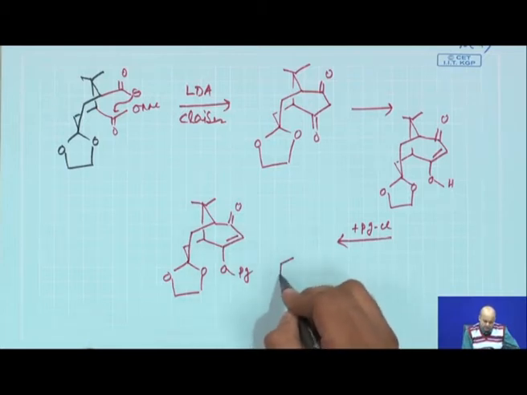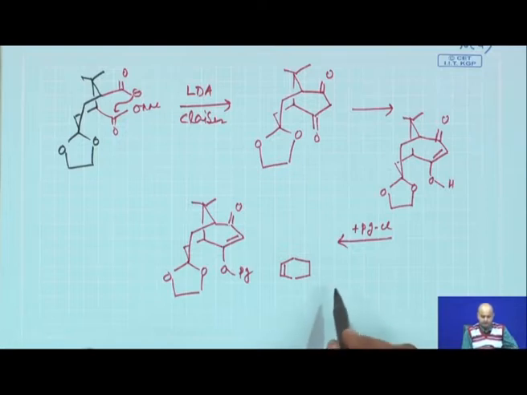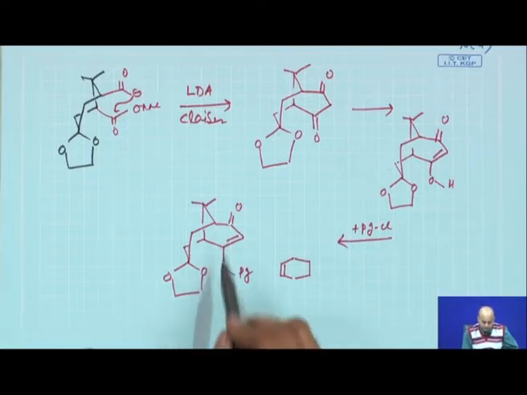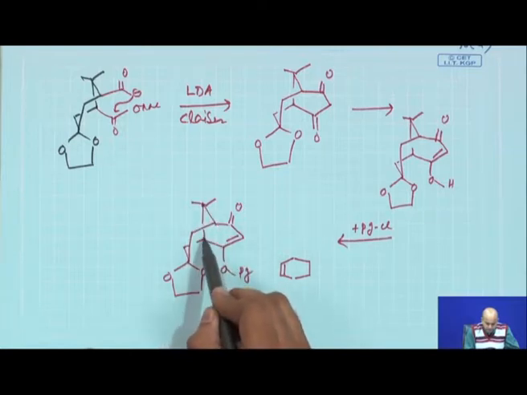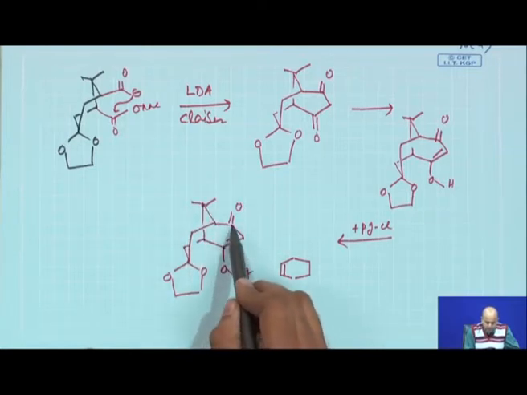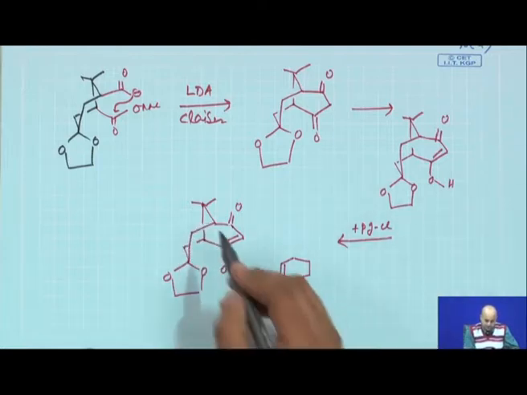Now, if you go to the retro, we have said that you have this 2 pi. Now, you are reacting with a cyclohexene. So, this ring is a 6 member ring, 1, 2, 3, 4, 5, 6. You are basically having a 6 member bridge structure.